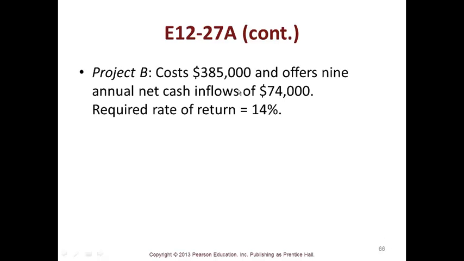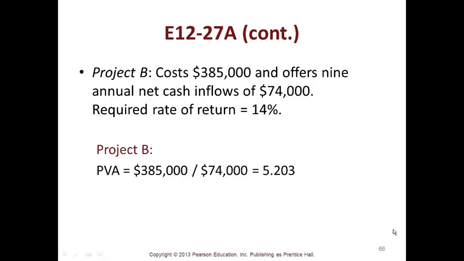Project B costs $385 and offers 9 annual net cash inflows. You need 14%. For Project B, 385 divided by 74 is 5.203. The IRR is between 12 and 14%.